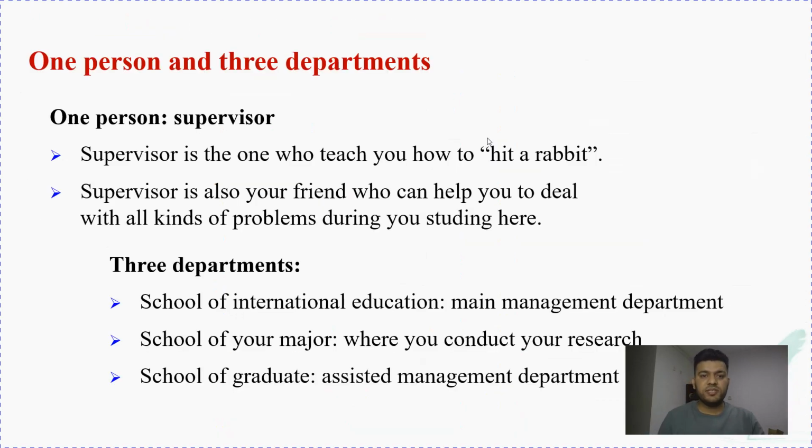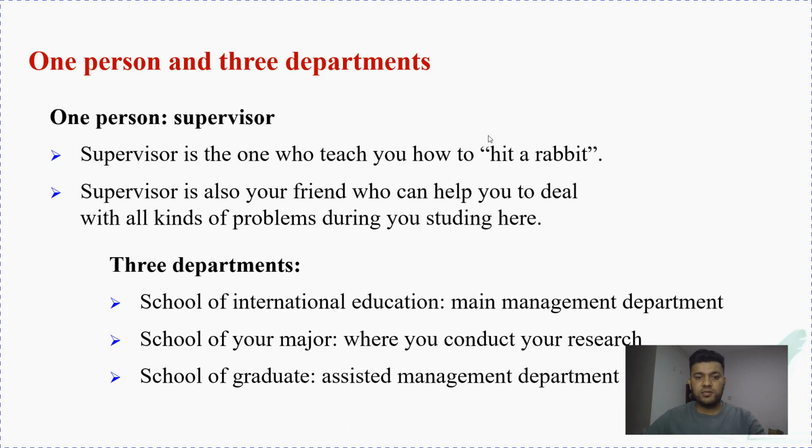So, one person and three departments. The one person, your supervisor, is everything. He will decide your courses and your research. You can talk with your supervisor and arrange meetings with him.